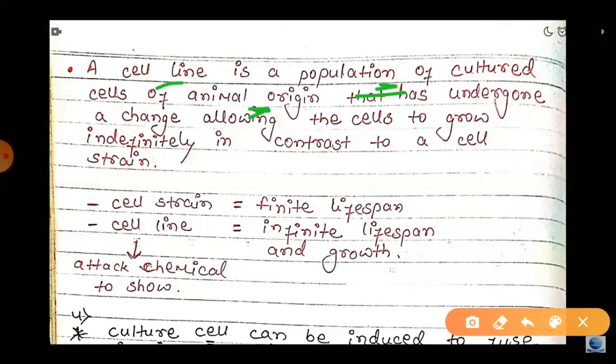So the cell strain has a finite lifespan and the cell line has an infinite lifespan and growth.